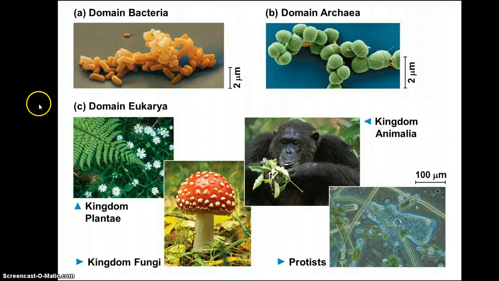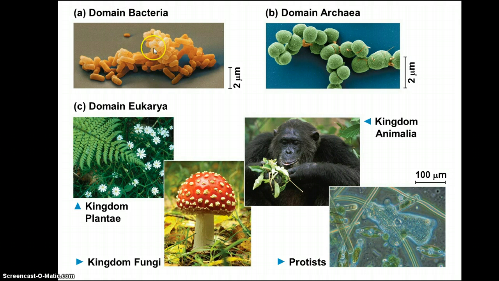If we look up here in our top left, domain bacteria, notice we have these raw Cheeto corn poof looking structures here. Notice their size. They're only about 2 micrometers in size. These are not visible to the naked eye. And we have domain archaea. Again, incredibly small. You can't see these, but they are there. They're covering your entire body. Mainly the bacteria, not archaea. Archaea are what we found in really extreme environments, like near the geysers or deep in the bottom of the ocean. Bacteria are the ones that are everywhere.